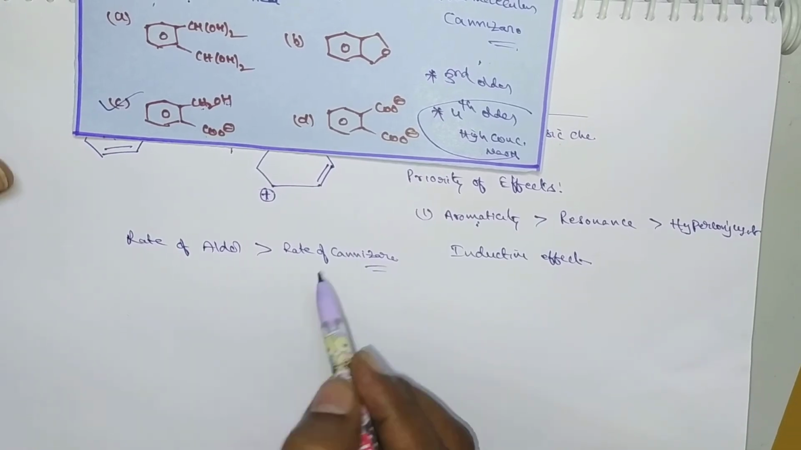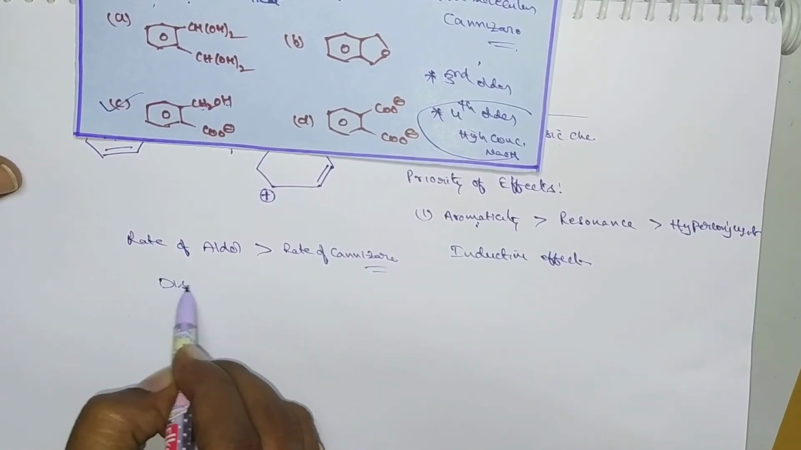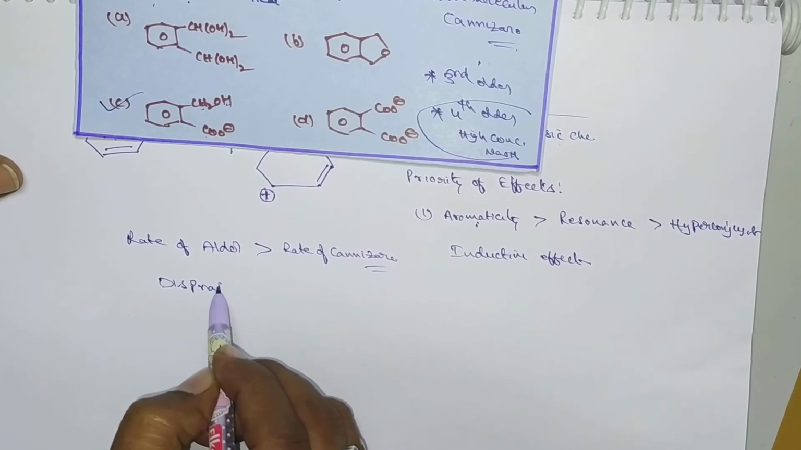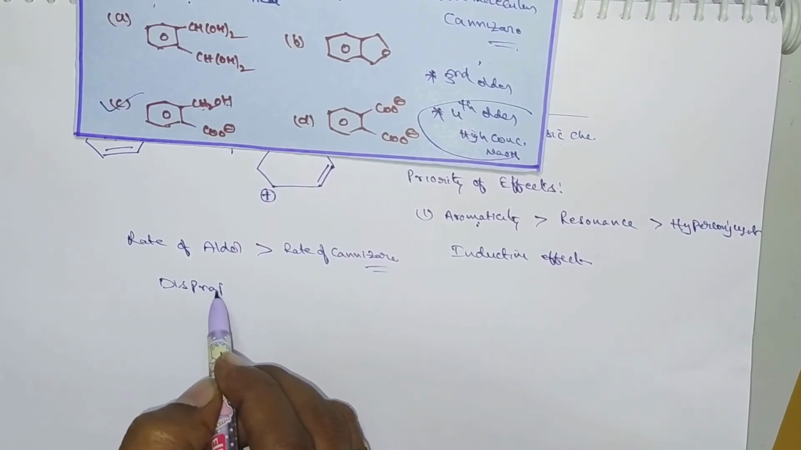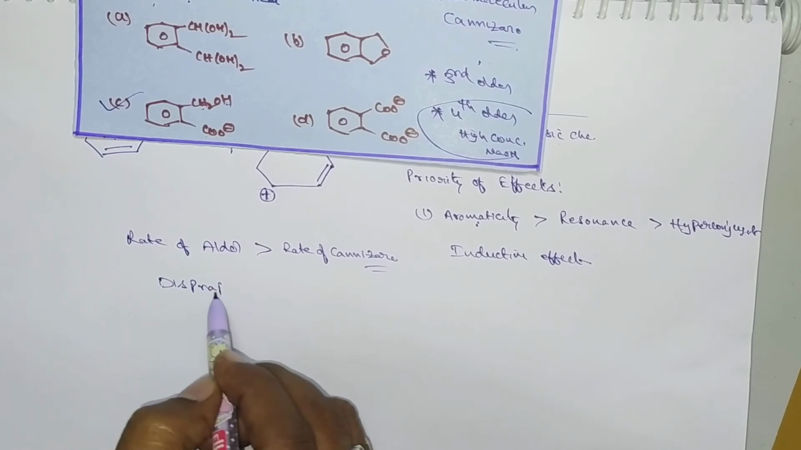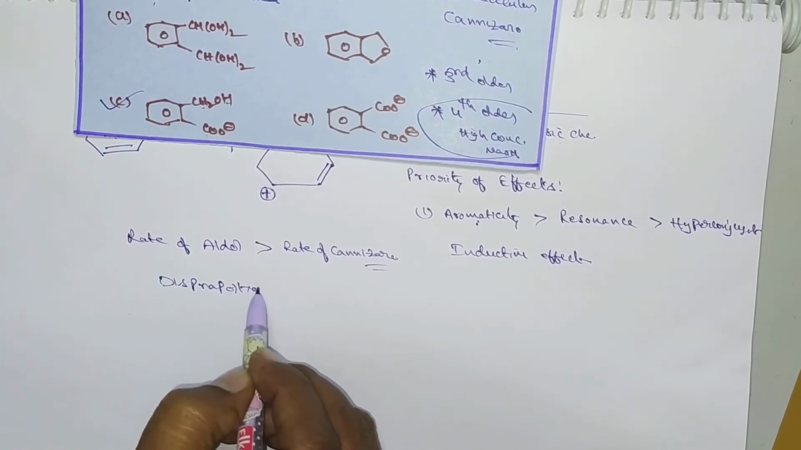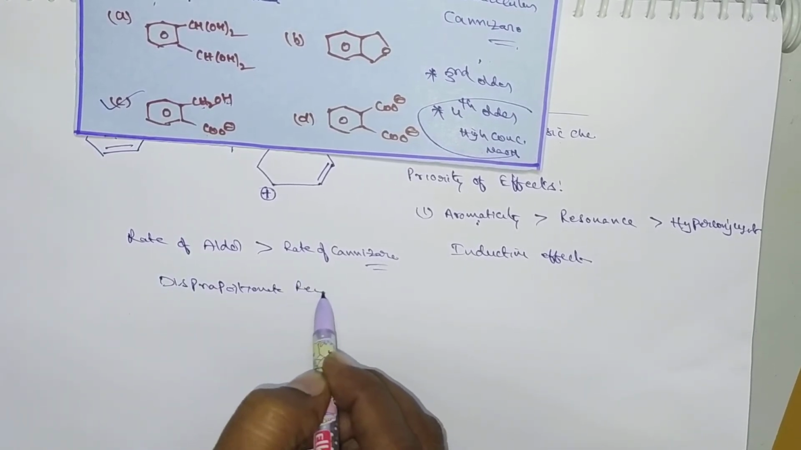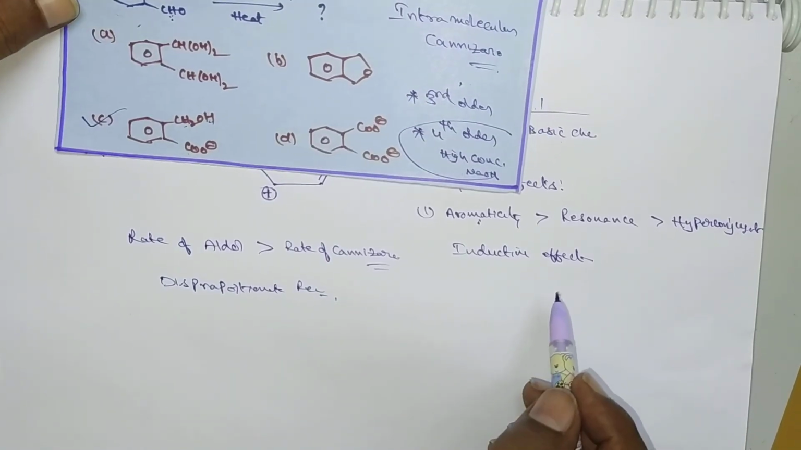And this Cannizzaro reaction is a disproportionation reaction. Remember carefully, disproportionation reaction. Sometimes they ask like this: which of the following is a disproportionation reaction? So which is the Cannizzaro reaction in the given options? That will be the disproportionation reaction. Okay, and next one.